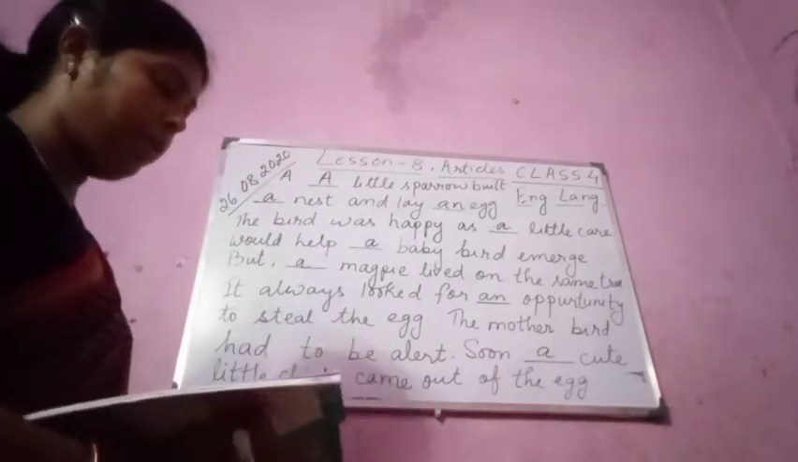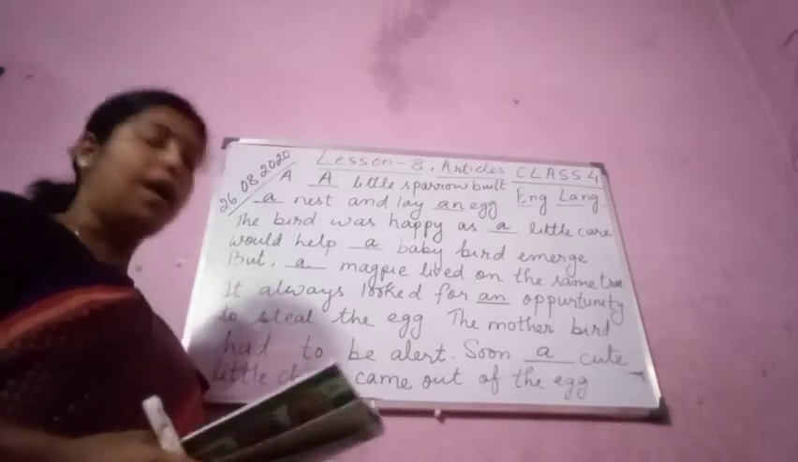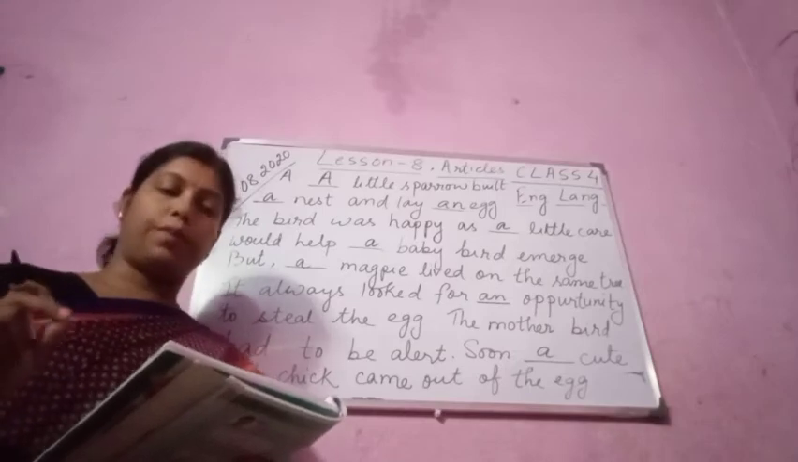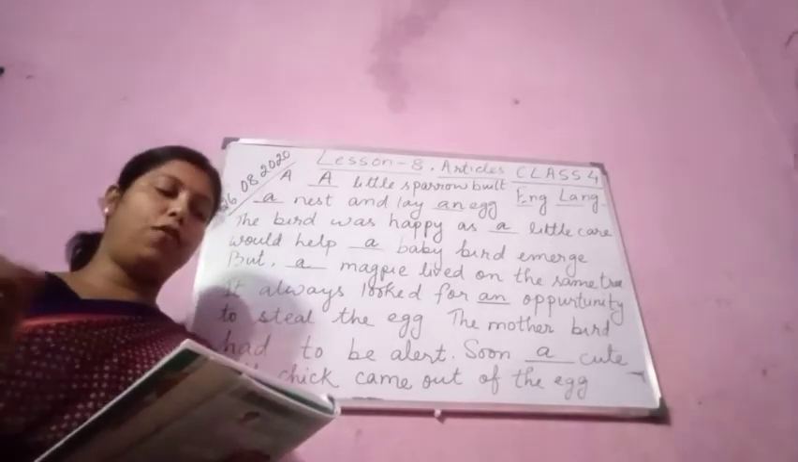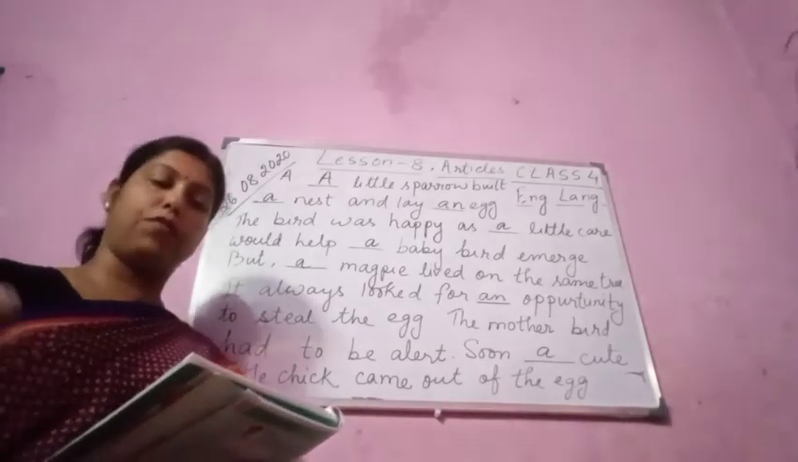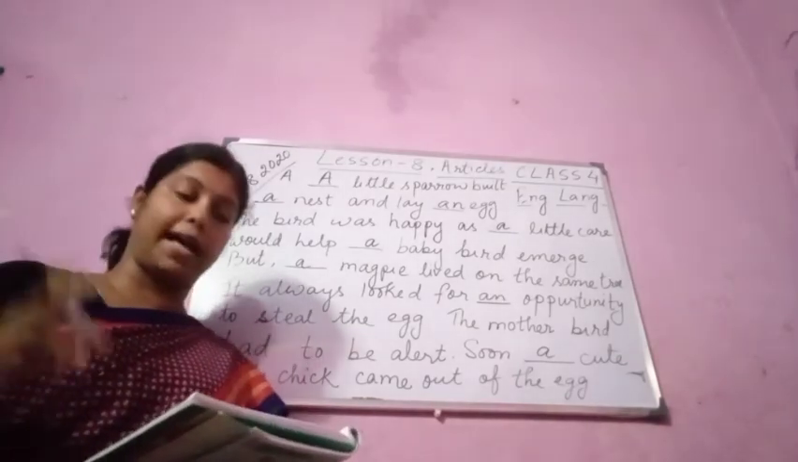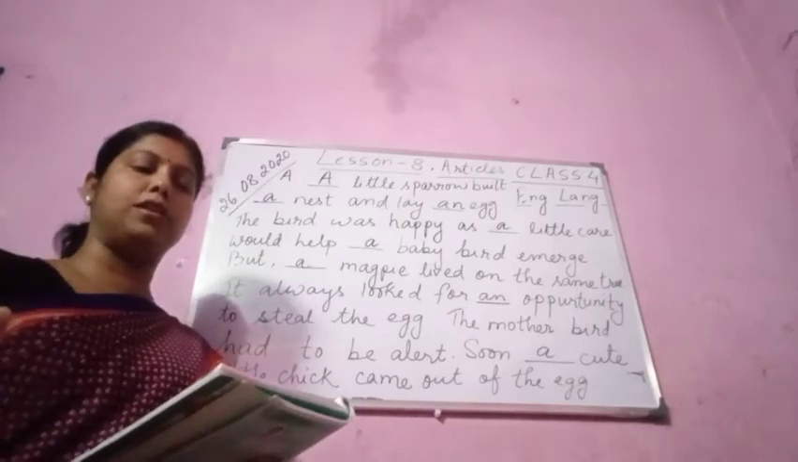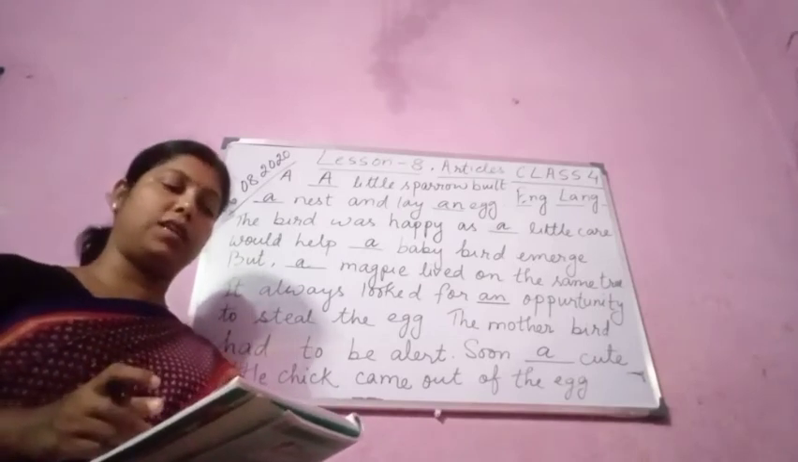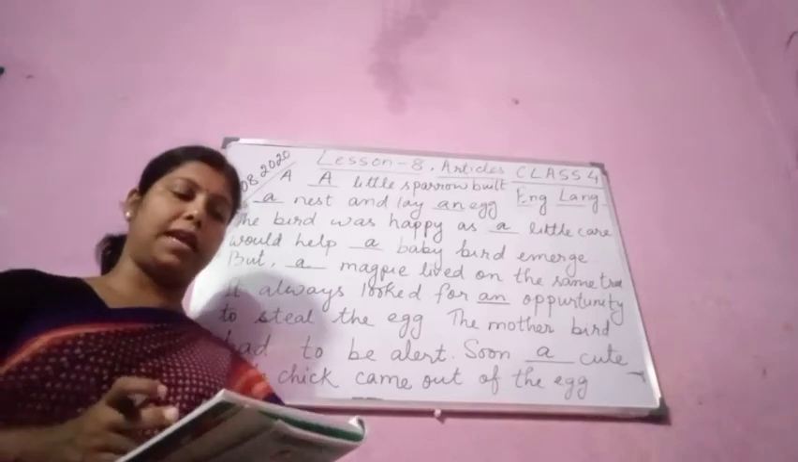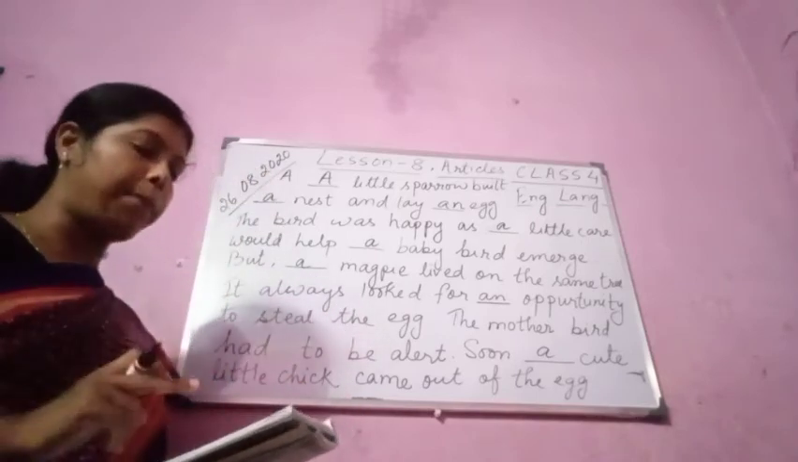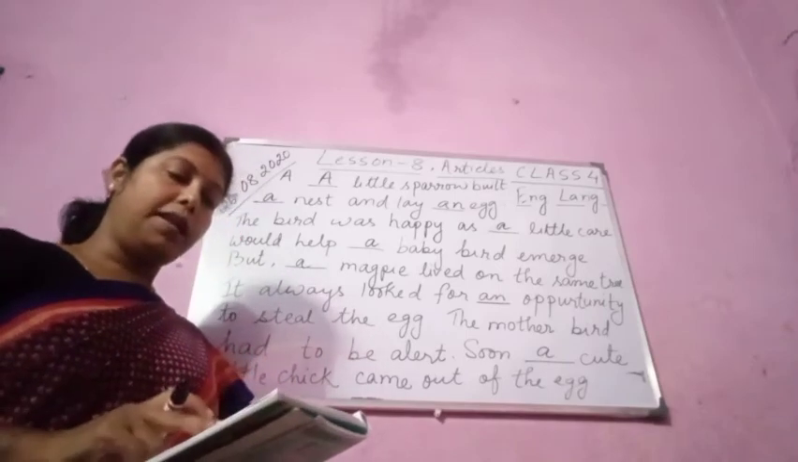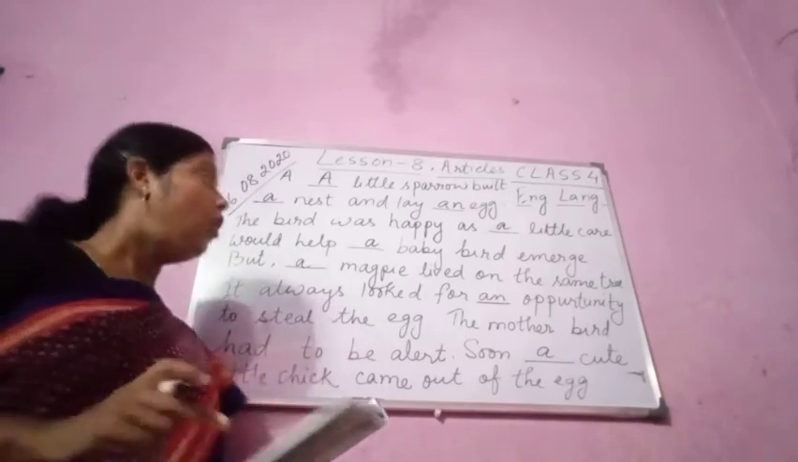Please follow once again. A little sparrow built a nest and lay an egg. Before little we are using a, before nest also a, and before egg an. The bird was happy as a little care would help a baby bird emerge. Before little again we are using a, before baby we are using a. But a magpie lived on the same tree. Before magpie we are using a. It always looked for an opportunity.